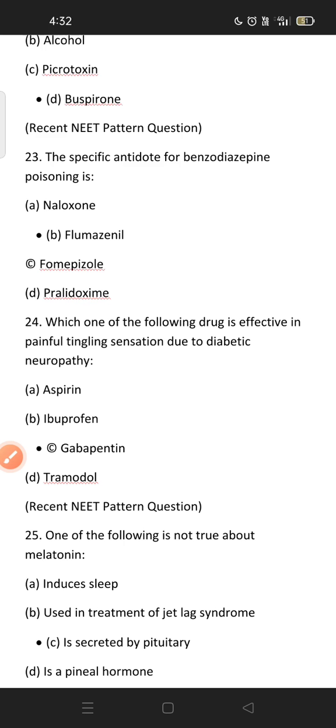Which of the following drugs is effective in painful tingling sensation due to diabetic neuropathy? So remember students, gabapentin is a drug which is used in neuropathic pain. Diabetic neuropathy is treated by gabapentin.